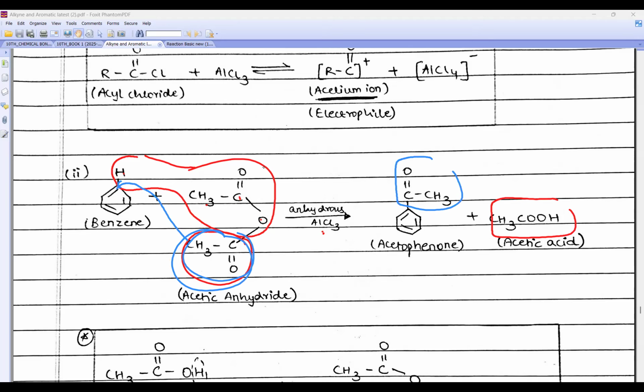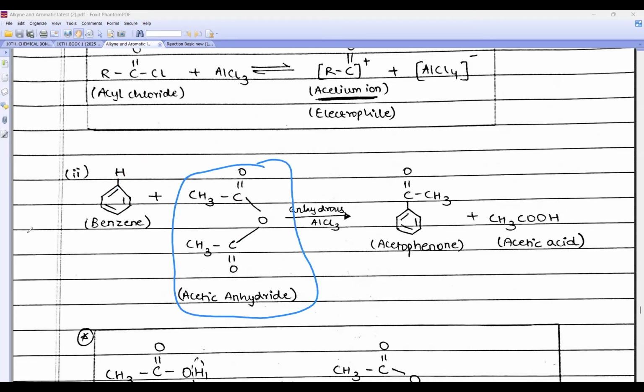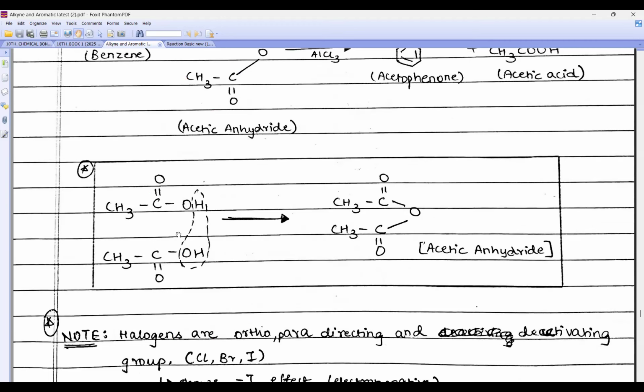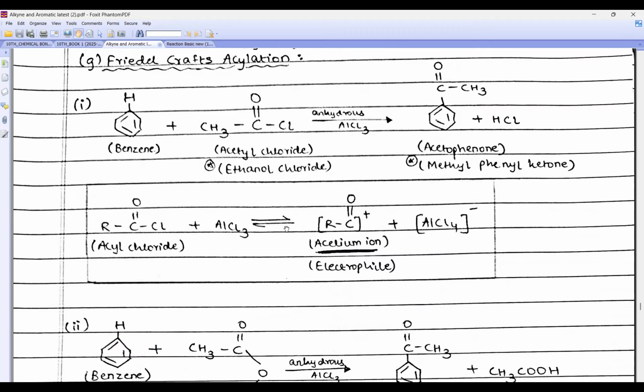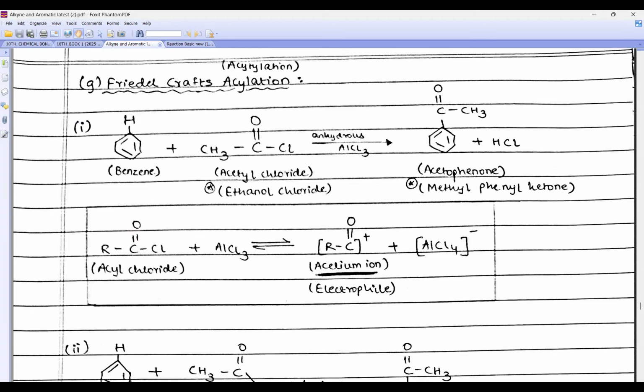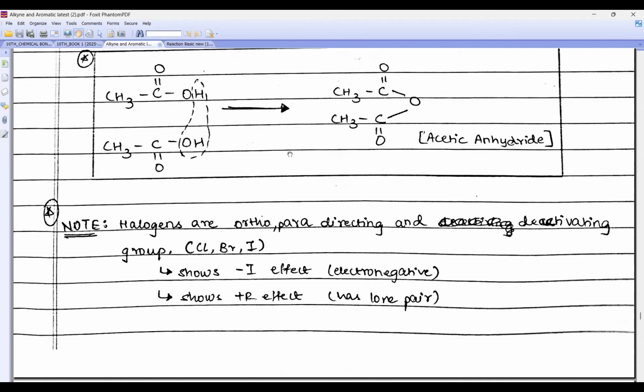Clear. Why have I given this the name acetic anhydride? If I take two molecules of acetic acid, can you see? Two molecules of acetic acid, and I remove water from it, then this O will come in the middle. This is called acetic anhydride. Clear, right? So we did all this now.